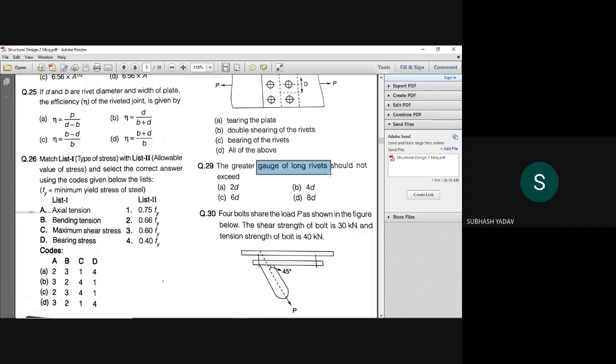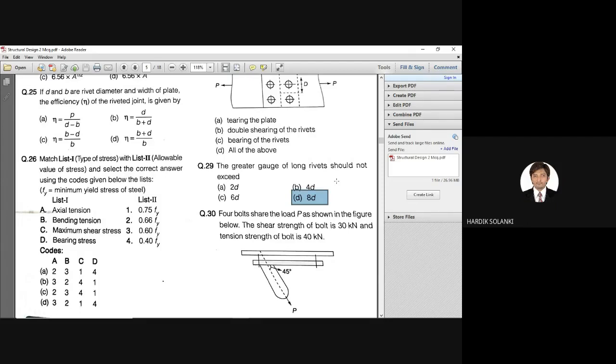Sir, wrong. D answer. Who is this? 8D. Who gave this answer? Who said it? Subhash said, sir. Subhash, very good. Was it a guess or did you know? Somewhat I do know, sir. Okay, good, good. If you know, that's good, right? So correct answer is 8D.